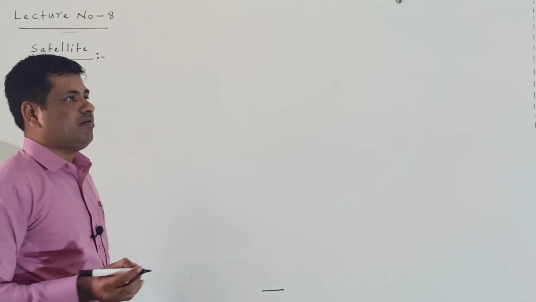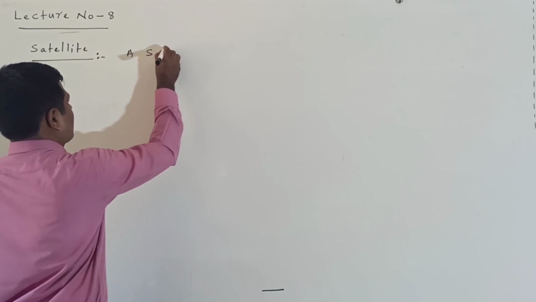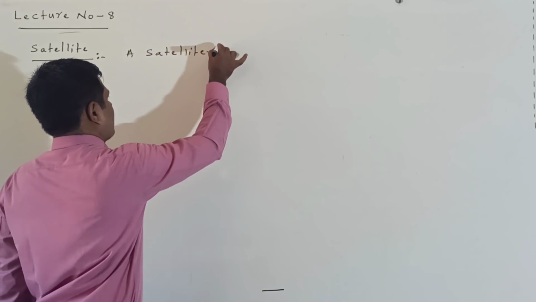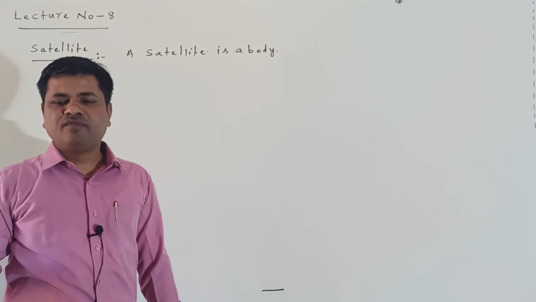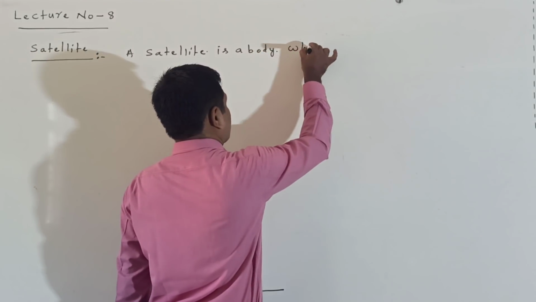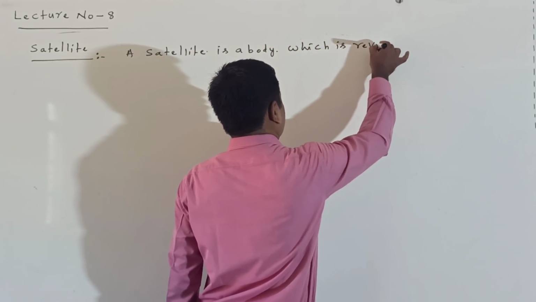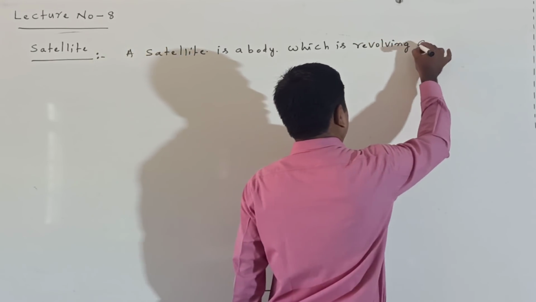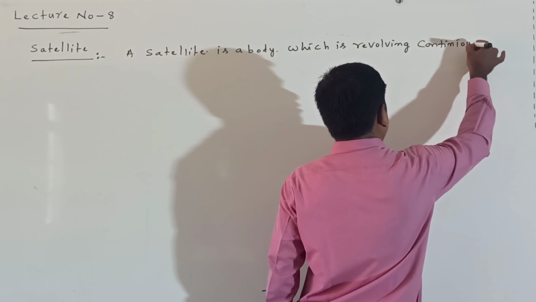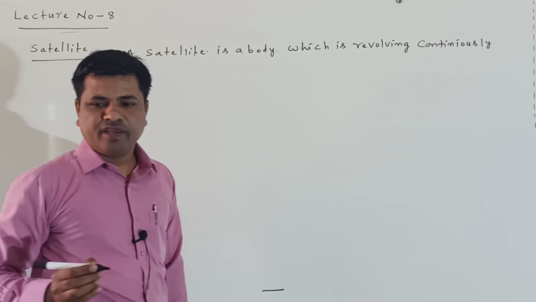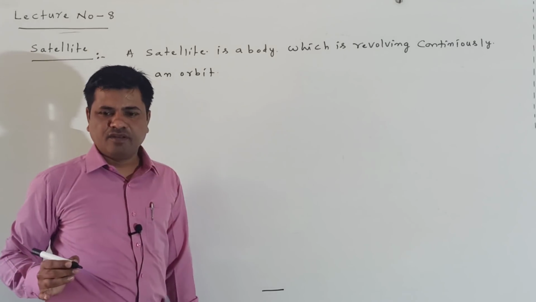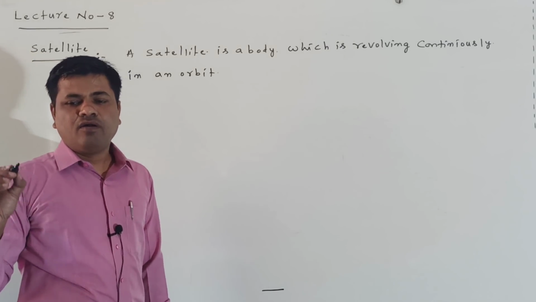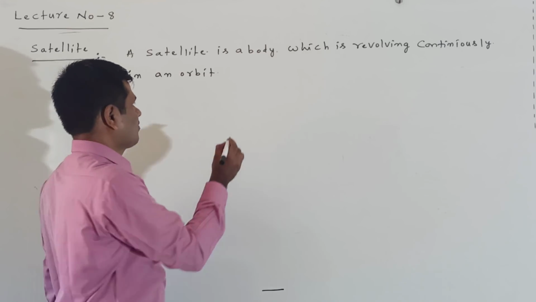A satellite is a body, one of the bodies which is revolving continuously in an orbit around a comparatively much larger body.